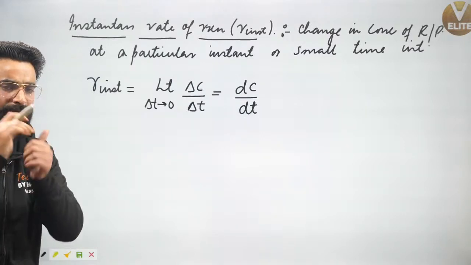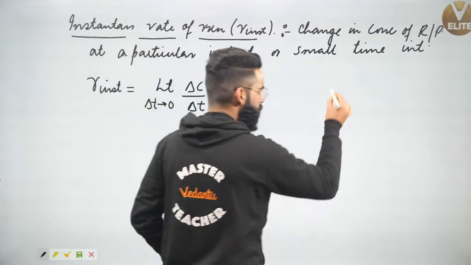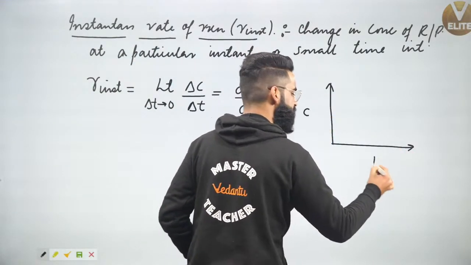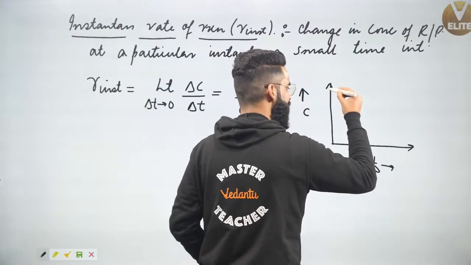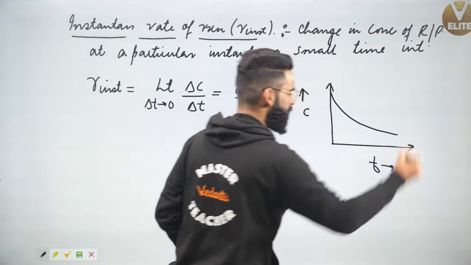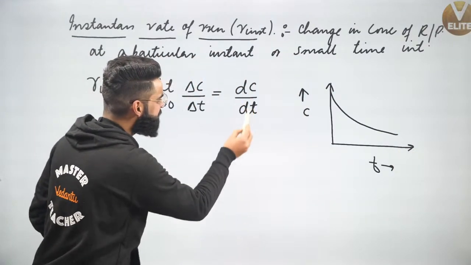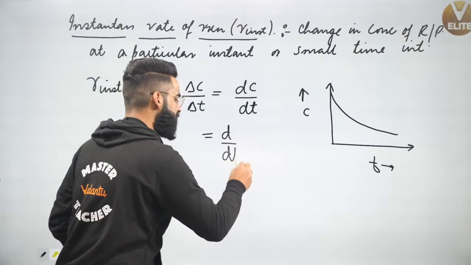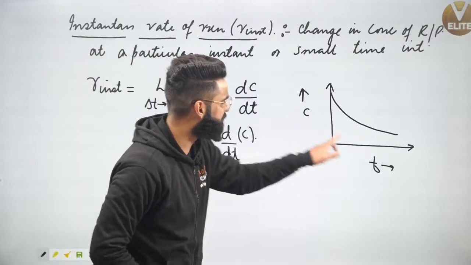Now, guys, understand one important thing. If I make the concentration versus time curve right here, for example, I'm making it for the reactants, this is going to be the concentration versus time curve for the reactant. People, this is dc upon dt. Can I write it simply as d upon dt of c? What is dc upon dt?